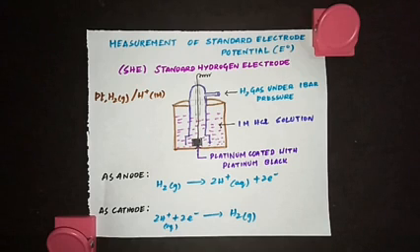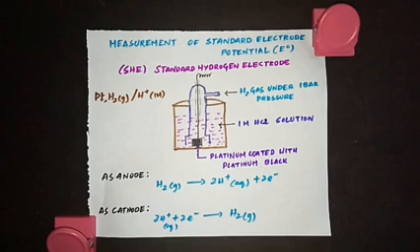So now we want to know the electrode potential of each cell, but that is not easy to measure because we are talking about redox reactions. When we say redox reactions, they happen simultaneously. When oxidation is happening, reduction will also occur. So when we have two beakers, one with zinc sulfate solution and the other with copper sulfate solution, when you connect them, both will be undergoing oxidation and reduction reactions.